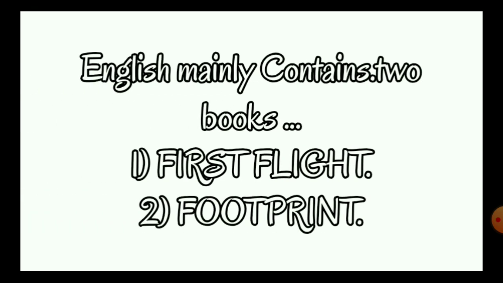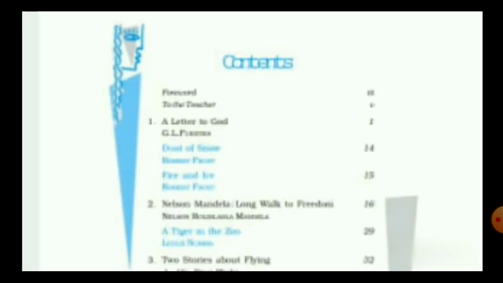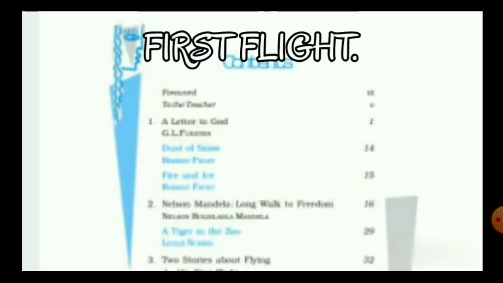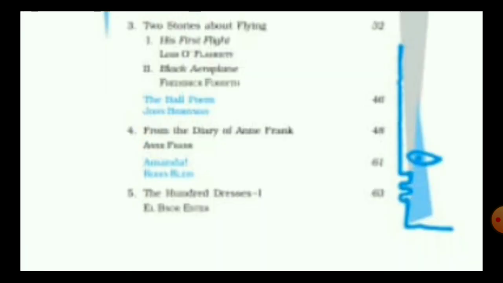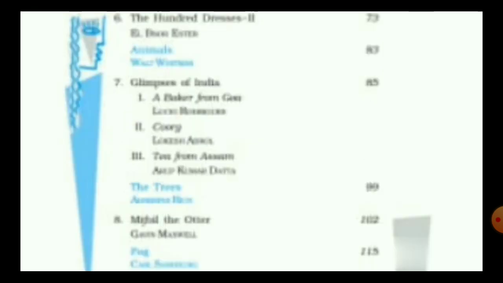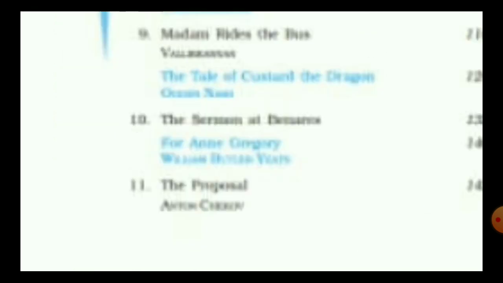And now we will take the subject English. As you know, my friend, English contains mainly two books and grammar. First is First Flight, second is Footprints, and third is grammar. Here is the lesson content of the book First Flight, the photos of the book. First slide, some text. See chapter 3, 4, 5. After that, this is 6, 7, and 8. After every chapter, the poem name is also written, so you can pause the video and see. And this is also 9, 10, 11. There are a total of 11 chapters in the English book.